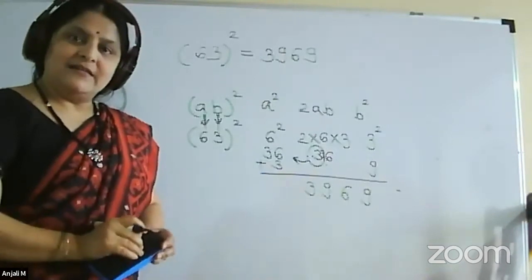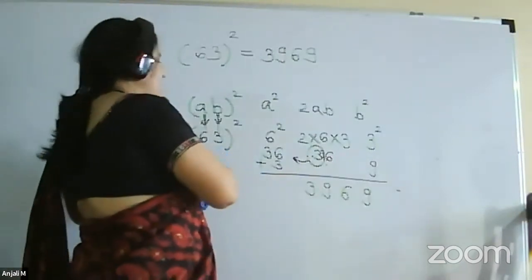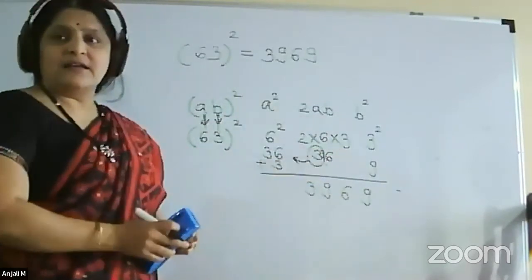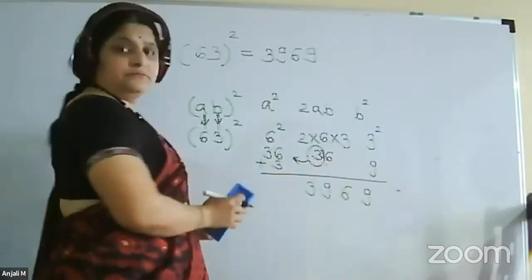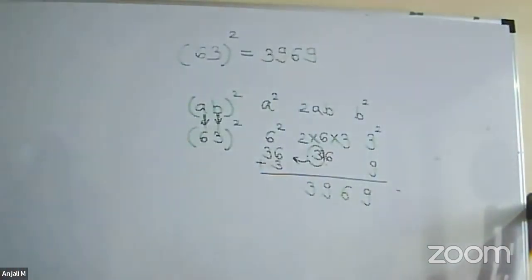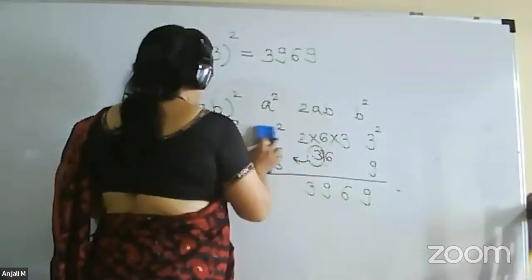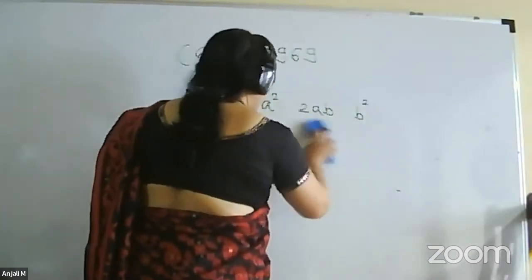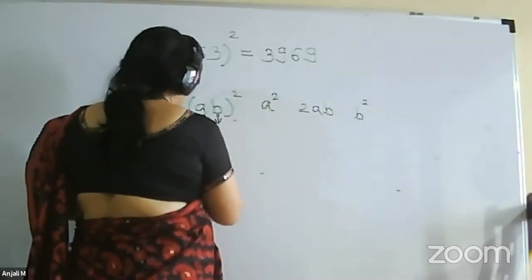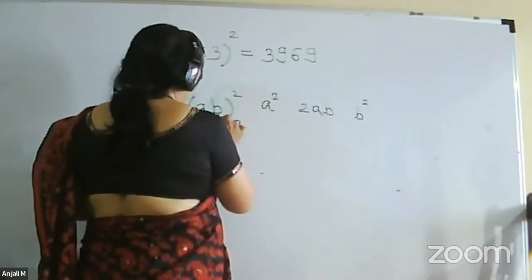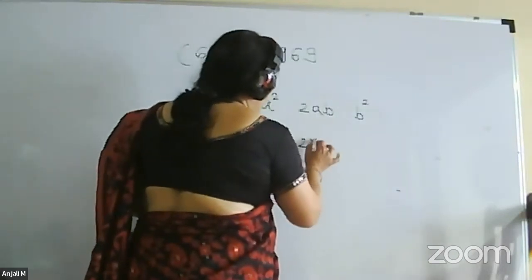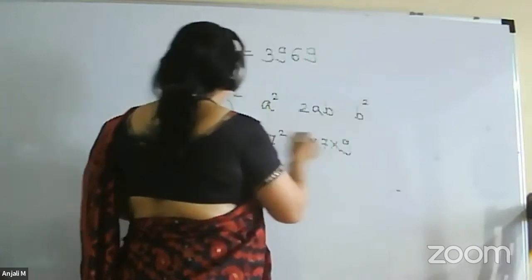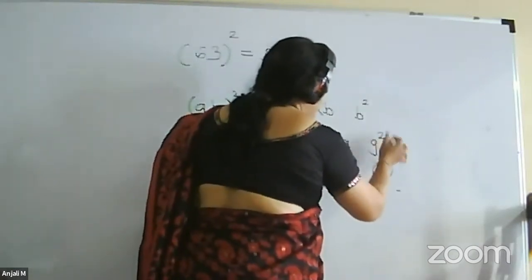Is it okay? One or two more examples we will see of the same type. Now you can realize that. Okay. We will do the next example. 79 square. Same thing you have to do. First of all, 7 square, then 2 into 7 into 9, and here 9 square.